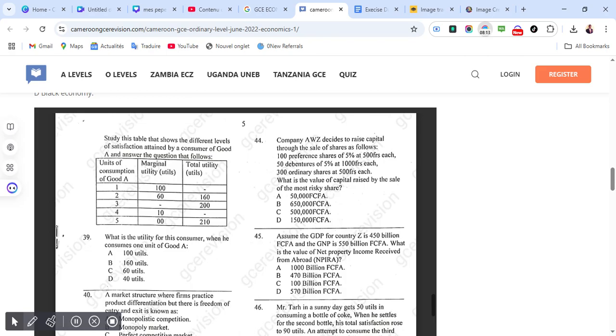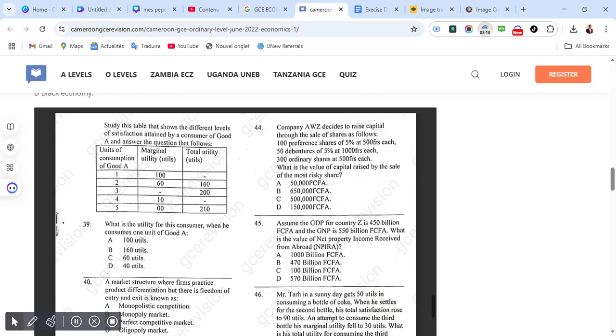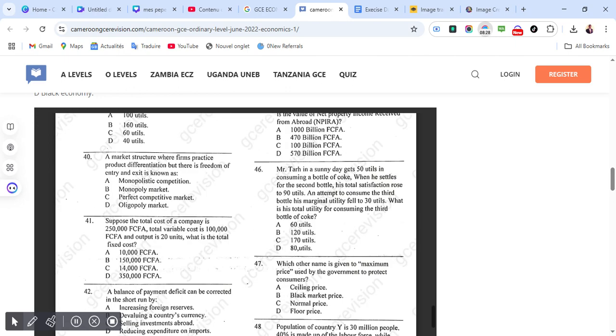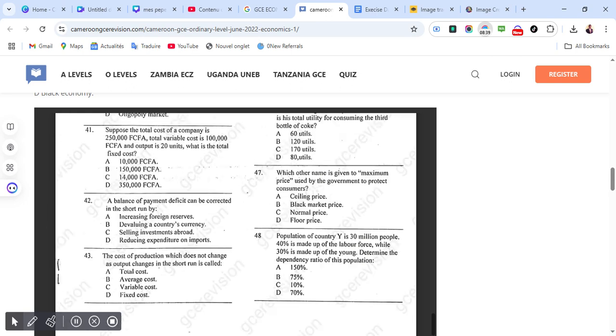Study this table that shows the different levels of satisfaction attained by consumer of goods A and answer the question that follows. What is the utility for this consumer when he consumes 1 unit of goods A? Correct answer for 39 is A, which is 100 liters. A market structure where firms practice product differentiation, but there is freedom of entry and exit is known as. Correct answer is A, monopolistic competition.